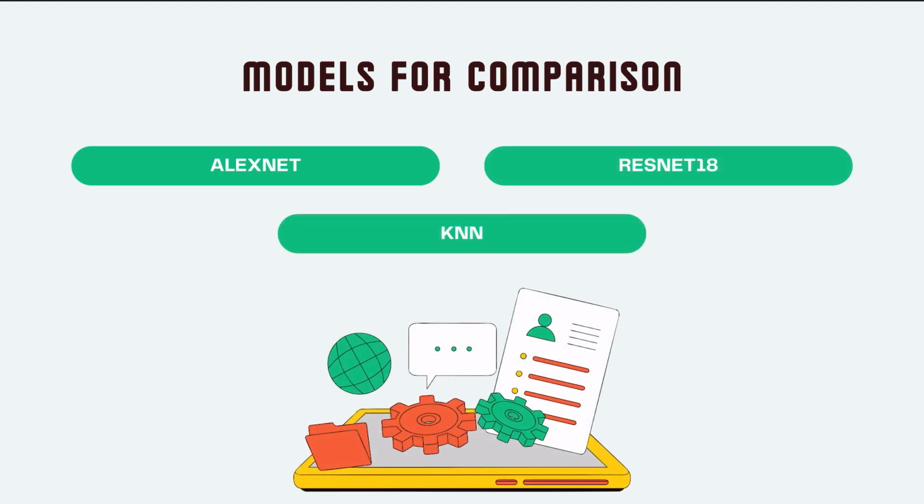And these are the models that we're going to use to compare the performance on image classification tasks, which are AlexNet, ResNet, and K-nearest neighbors, or KNN. The first two are deep learning models, and the last one is a machine learning model.